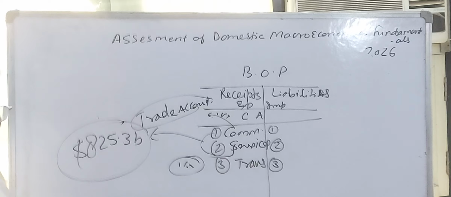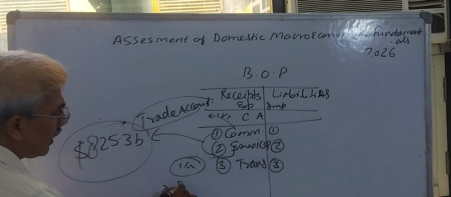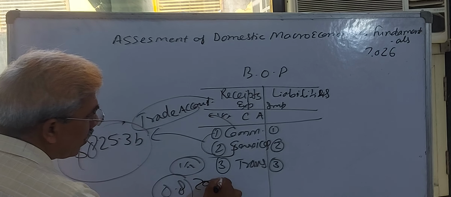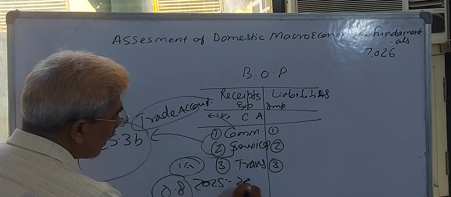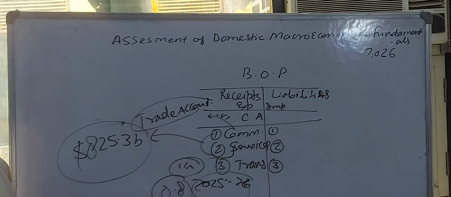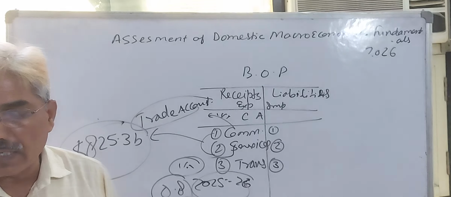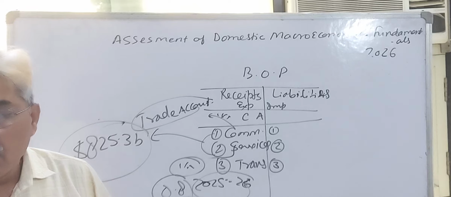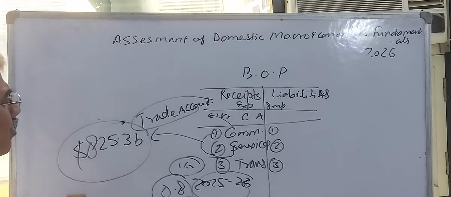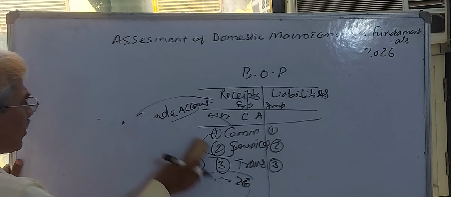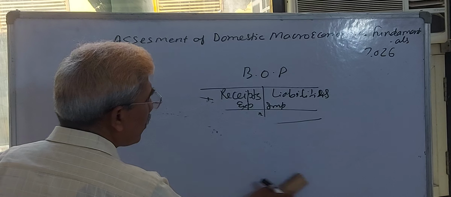which was lowest at 0.8% of GDP during 2025-26. This is also a strong macroeconomic fundamental variable to understand, and because of this positive outcome, our foreign exchange reserve, and what is foreign exchange?